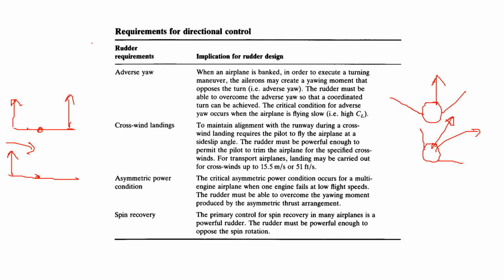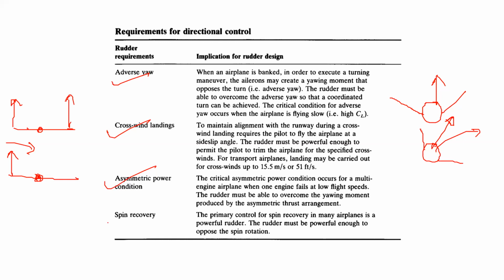Can you see the screen? Yes, sir. So this is what you're saying, right? One of the engines fails, so it will try to create a yaw in the opposite direction of where the engine is. In order to overcome that yaw, we need a rudder powerful enough to overcome that yawing movement, so that even if one engine fails, with the help of the other engine, we can carry out the flight.